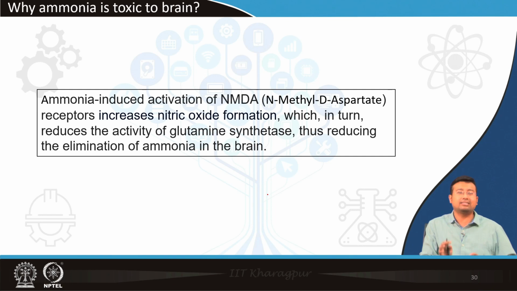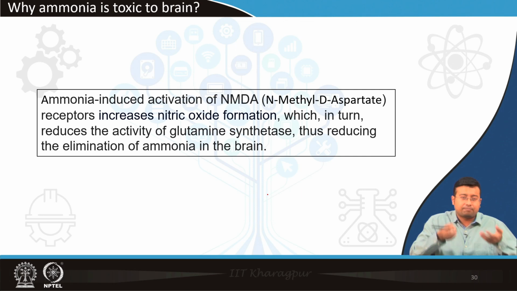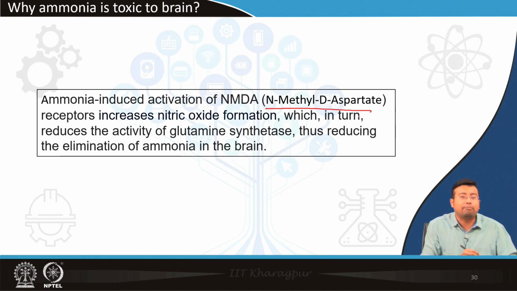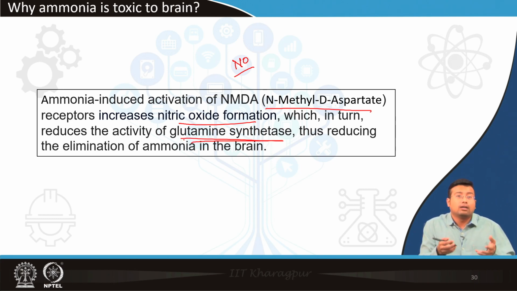And the last mechanism is that ammonia is believed to activate the NMDA receptor, the N-methyl D-aspartate receptor, which increases nitric oxide, NO, formation. What does this NO do? It reduces the activity of glutamine synthetase, thus reducing the removal of ammonia from the brain, because glutamine, as we read, was one of the mechanisms by which ammonia was being removed from the brain. But if there is less production of glutamine, more and more ammonia will accumulate, and it will be more and more toxic to the brain.